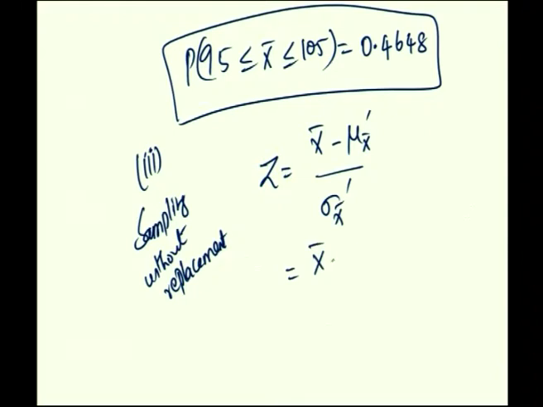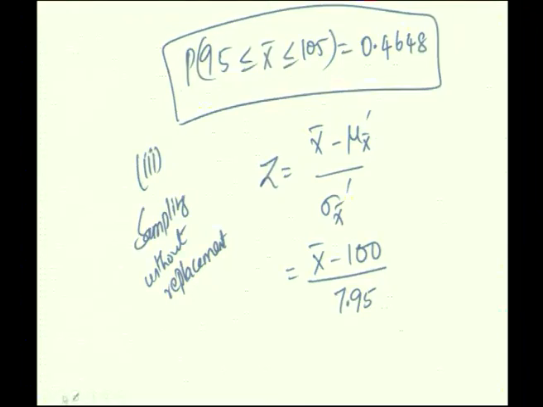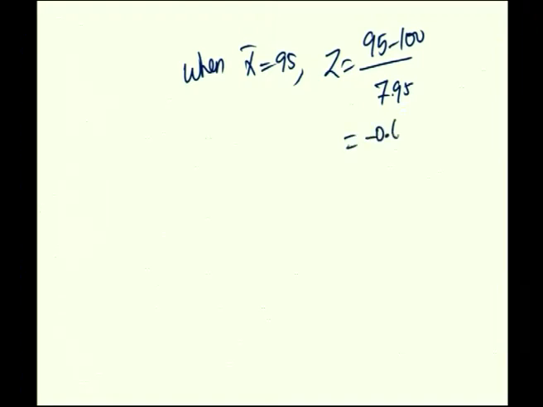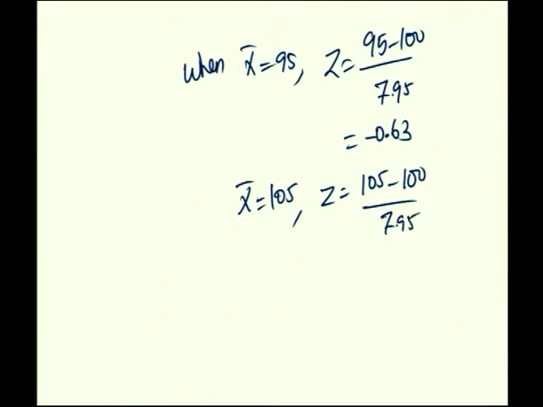So, mu x bar dash is 100 itself, but sigma x bar dash is 7.95. Now, when x bar is equal to 95, z will be equal to 95 minus 100 divided by 7.95, which is equal to minus 0.63, and when x bar is equal to 105, z is equal to 105 minus 100 by 7.95, which is equal to plus 0.63.